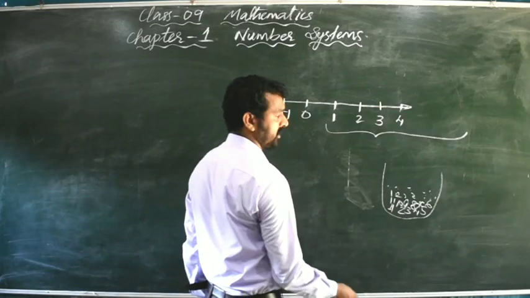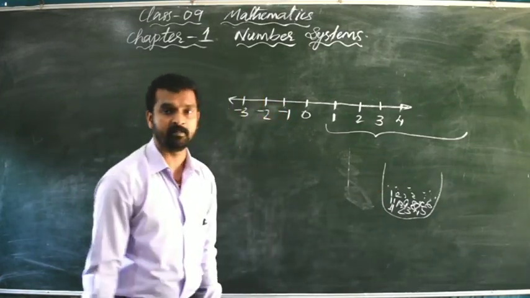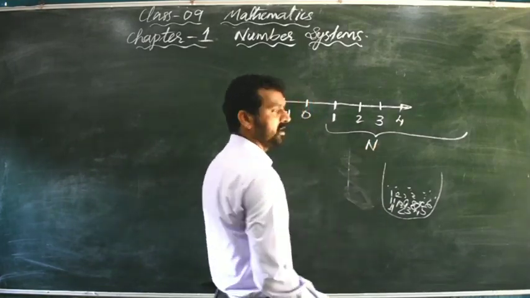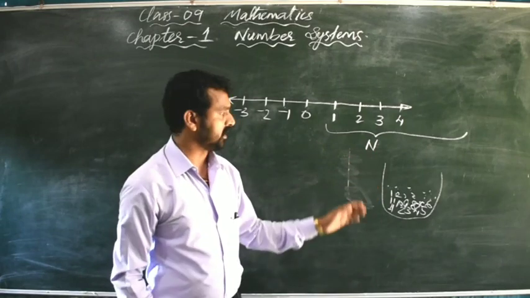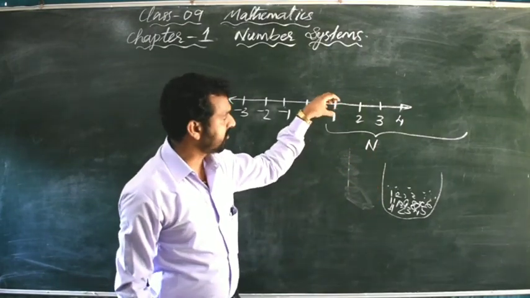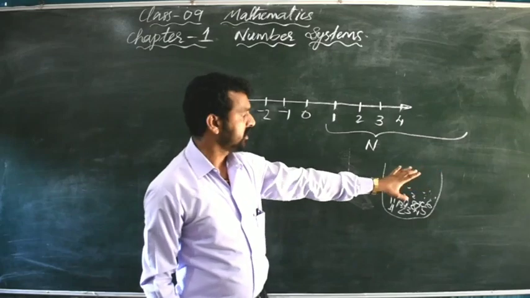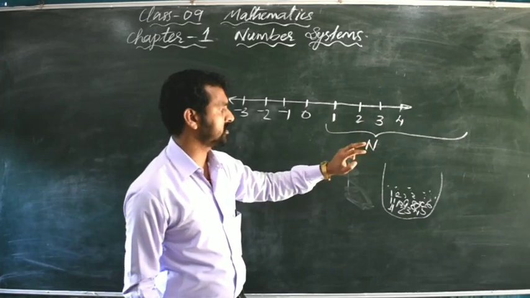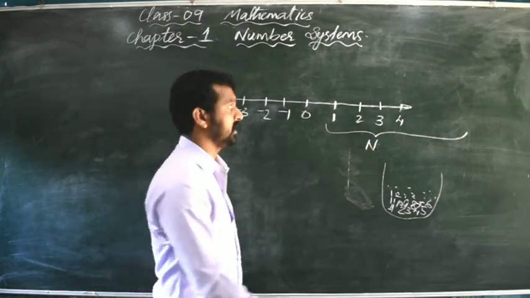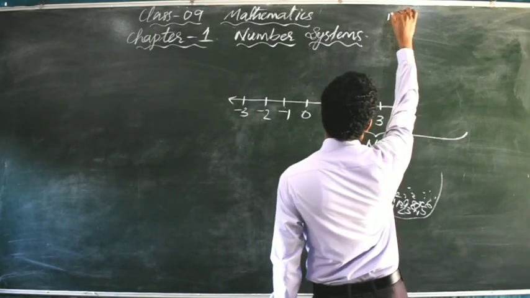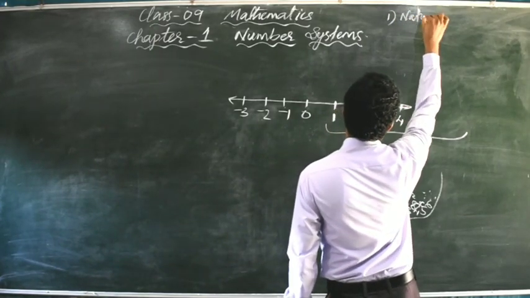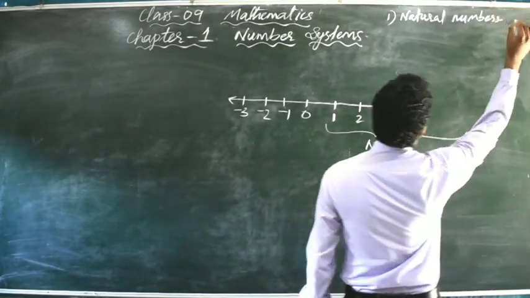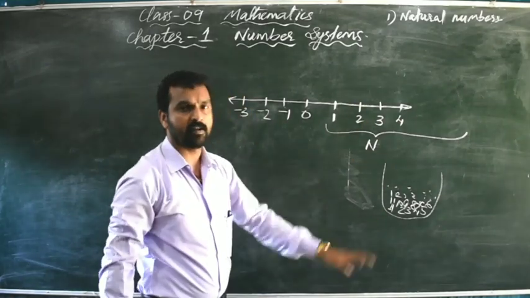These numbers, the counting numbers, are called natural numbers, and they are denoted by the letter N. You started to collect from 1 only: 1, 2, 3, etc. So the first type is natural numbers. Counting numbers are called natural numbers, that much only.